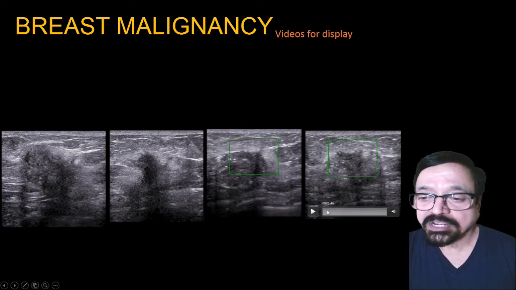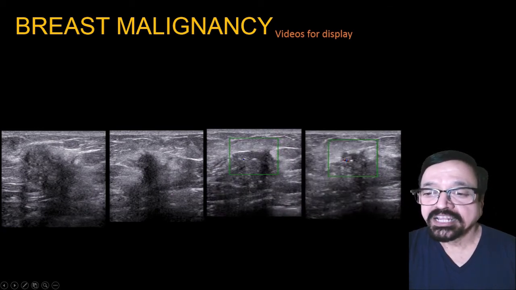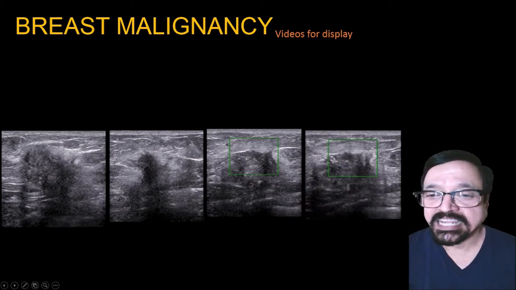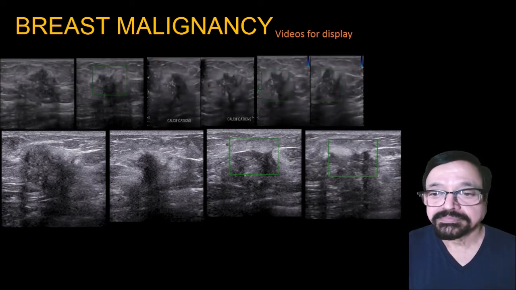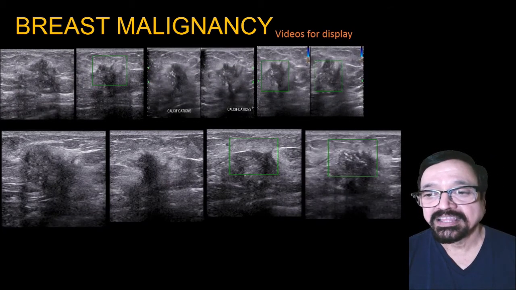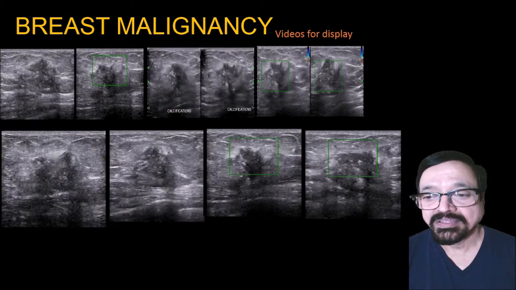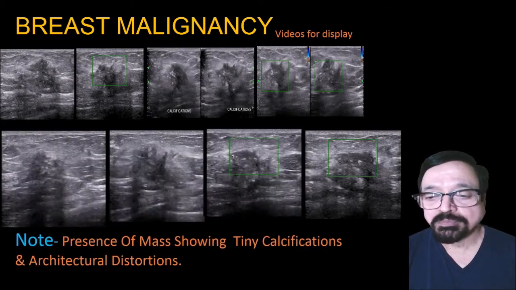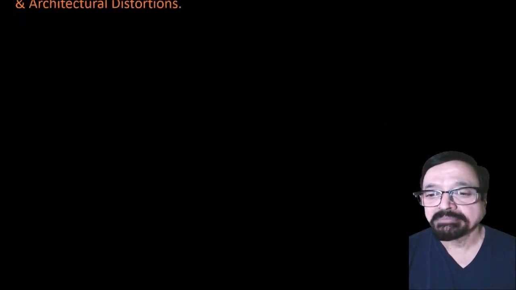In addition, you can get the Doppler signals also. See the outline, distorted outline, multiple small calcifications. These are all better seen when we see it on a video. Here also we can see the same calcifications, static as well as videos. Presence of a mass showing tiny calcification and architectural distortion, all suggestive of malignancy.